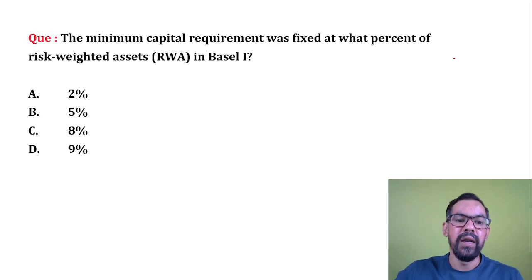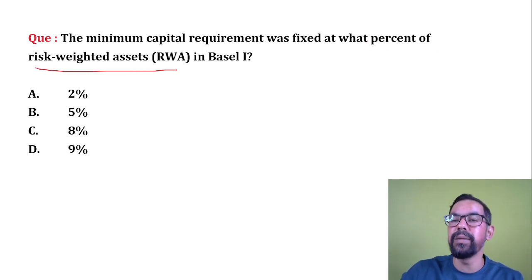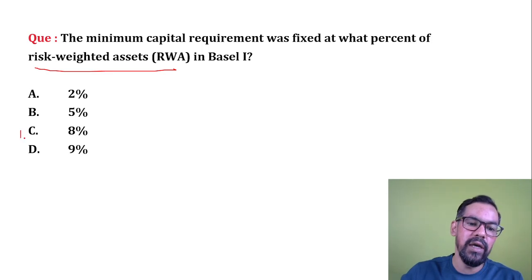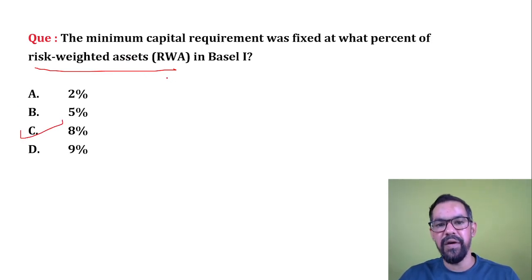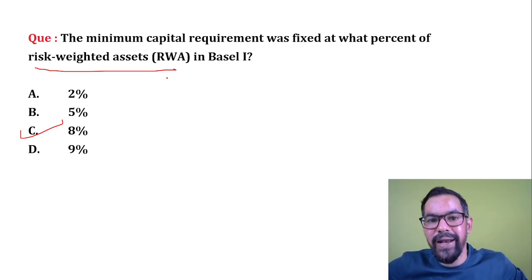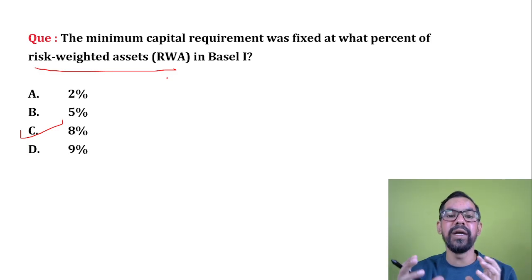Right. Next one, the minimum capital requirement was fixed at what percent of risk weighted assets in Basel 1? So what will be the correct answer? 8%. Risk weighted assets are such that the central bank generally issues guidelines regarding them. Okay, like in home loans we do not have much risk, in car loans it is different, in personal loans it is on the higher side.